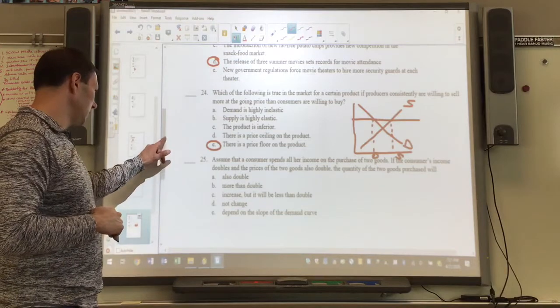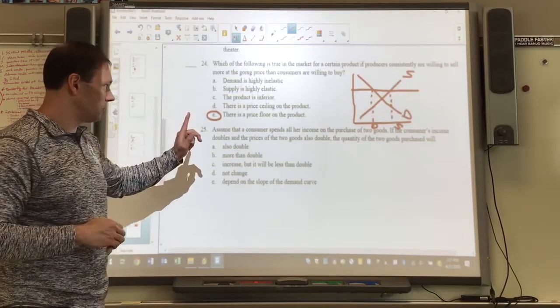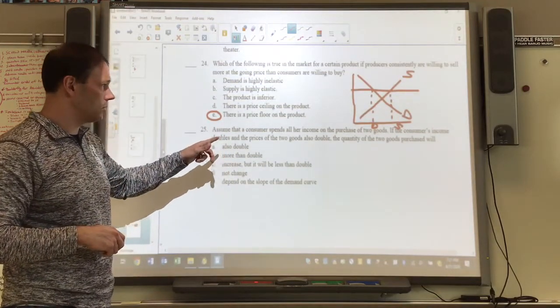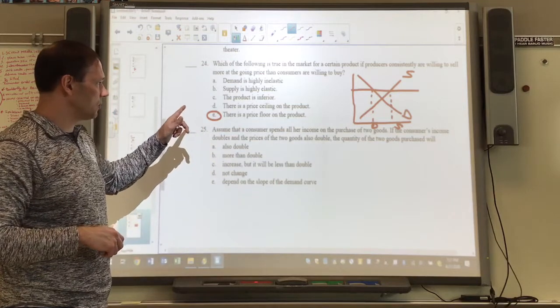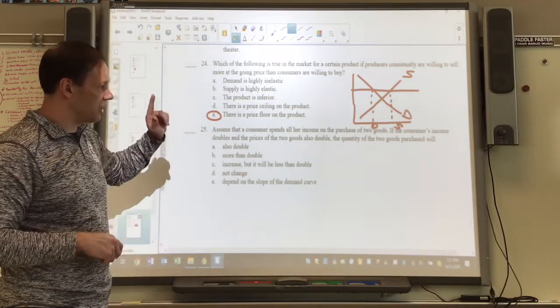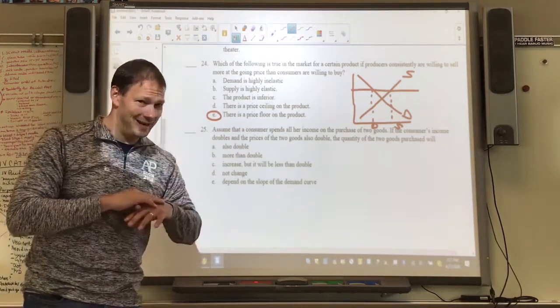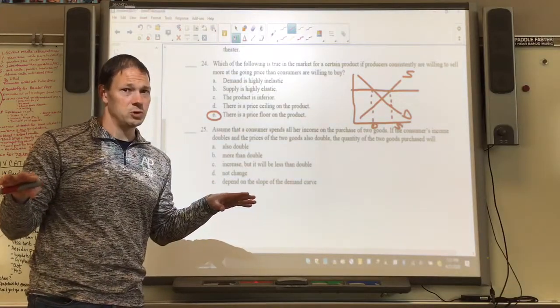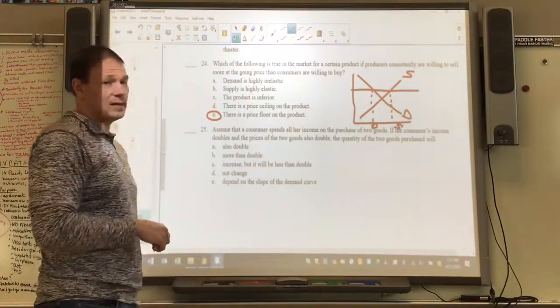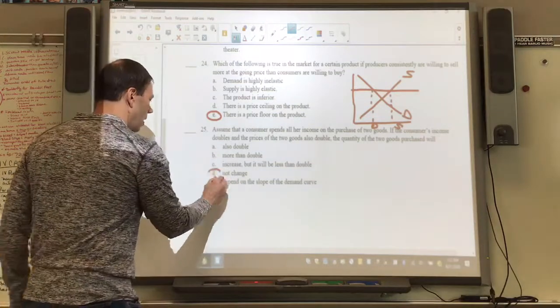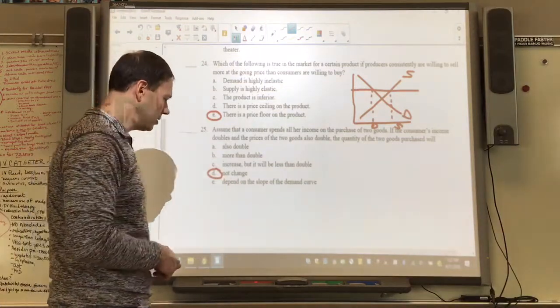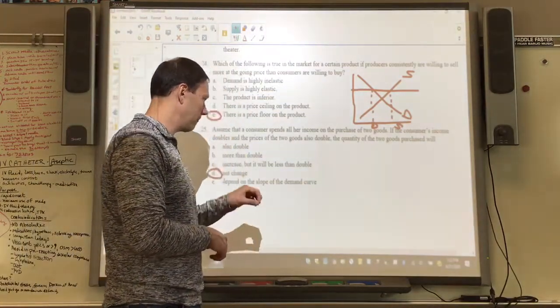And lastly, assume that a consumer spends all her income on two goods. If the consumer's income doubles and the price of the two goods also double, guess what? Ain't nothing gonna change, because marginal utility per dollar is gonna be exactly the same as it was before, and so D, there's gonna be no change in what this person is doing.